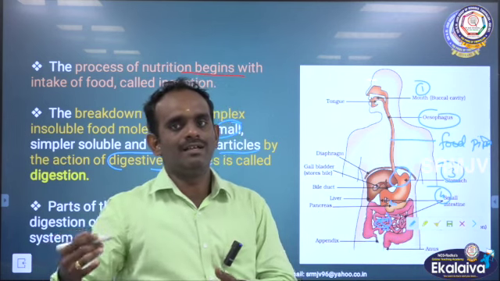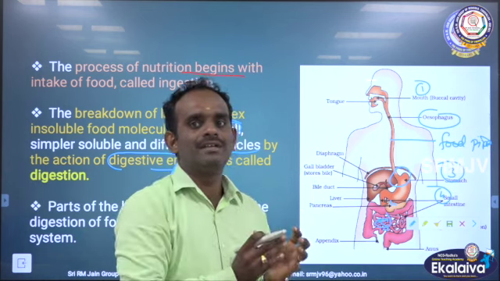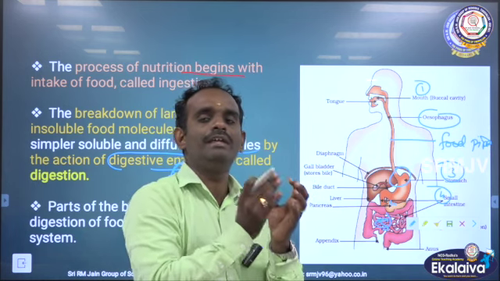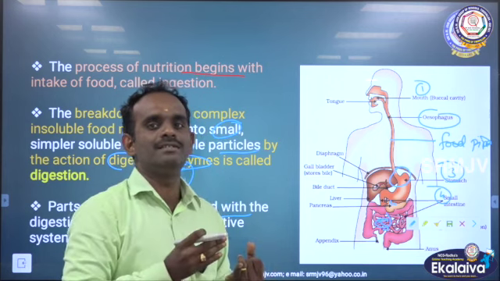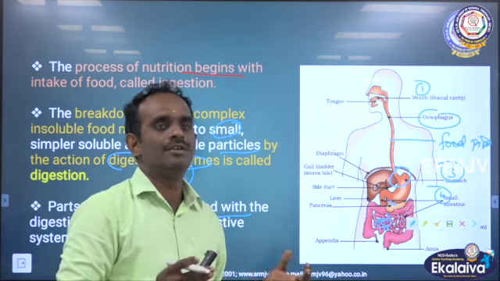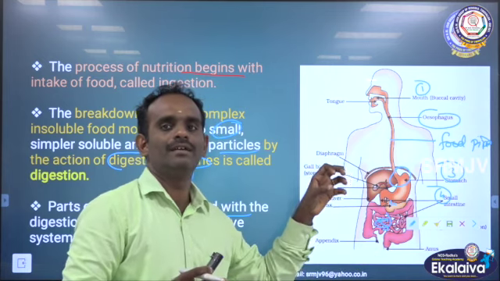Apart from that, the second set of organs, I said, are glands. Glands are also involved in the digestion of food substances. For example, salivary gland, pancreas, etc. So, all these are the organs of digestion. Clear?